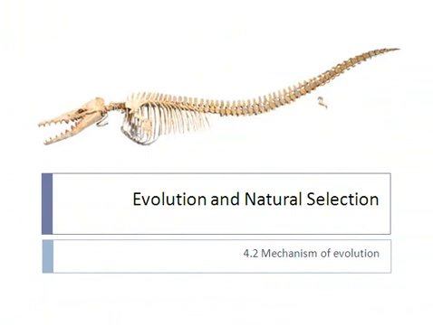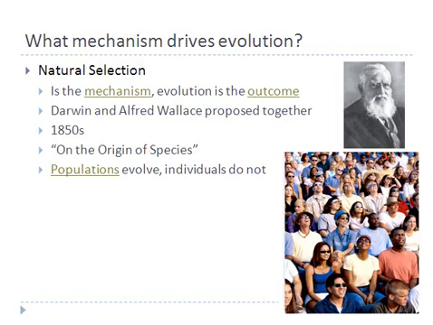Okay, once we understand that evolution is an outcome of a process, and the process or the mechanism is natural selection. We will look at the difference between the two. So keep in mind, natural selection is the mechanism and evolution is the outcome. That is the best definition that I've seen so far to explain how evolution arises.